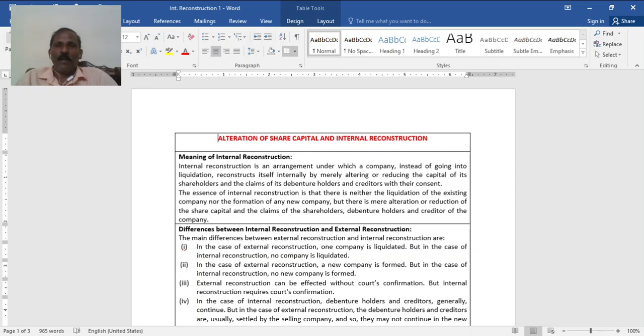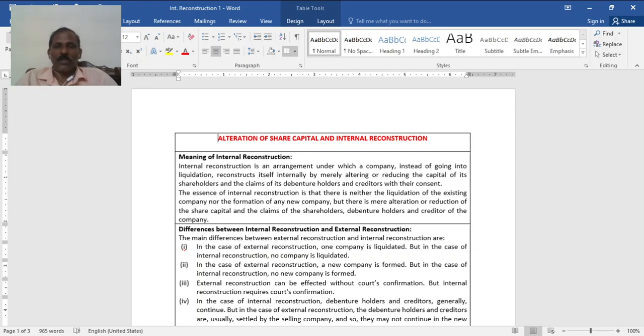the company may adopt a scheme of reconstruction, take the permission, and carry on with closing down of the existing company and formation of a new company to take over the business of such wound-up company.